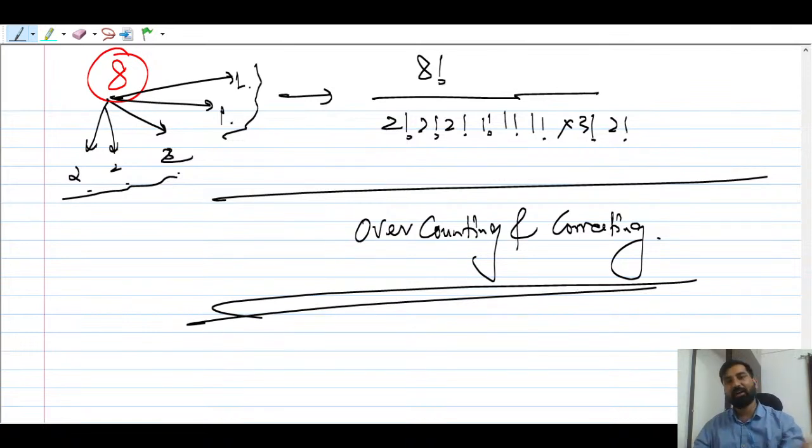Nowhere you will find apart from MIT or Stanford, right? कुछ ऐसे concept होते हैं जो people do not talk. You can write this as 8 factorial by 2 factorial 2 factorial 2 factorial, and there are 3 groups which have the same number of people, so you might consider them the same. तो आपको ऐसा करना है. But what exactly is happening inside the computer is this.